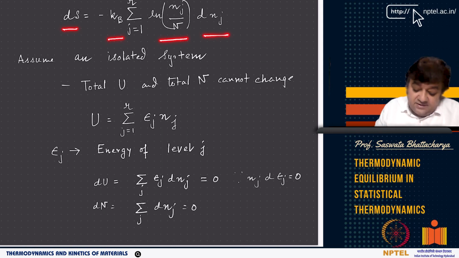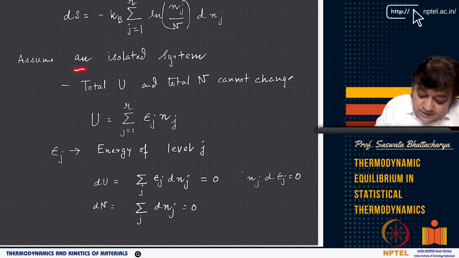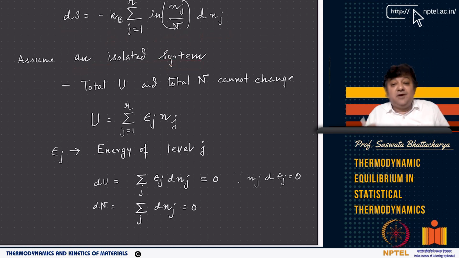Now you assume an isolated system. Why? Because I am now going to look at how this extremization principle, the thermodynamic equilibrium principles, work: energy minimization or entropy maximization. ds equal to 0 basically gives you, for an isolated system, the extremum value, and d2s less than 0 tells that entropy is maximized.